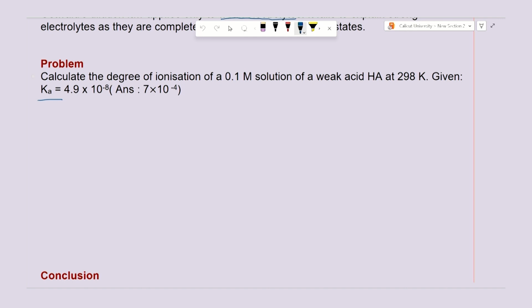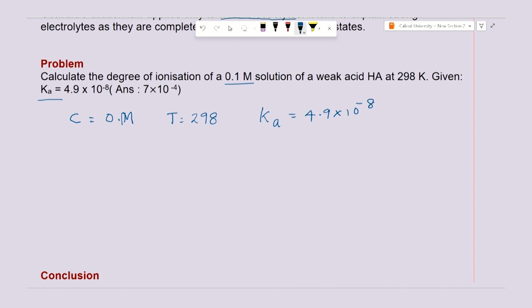So, let us see what data we have. We have the concentration, equal to 0.1 molar, the temperature 298 Kelvin, and the ionization constant of the acid, 4.9 into 10 to the power minus 8.